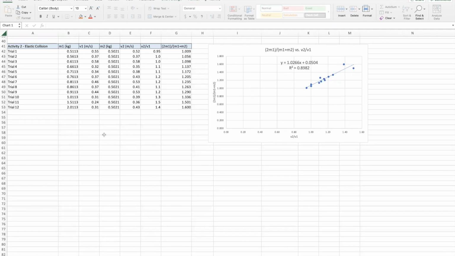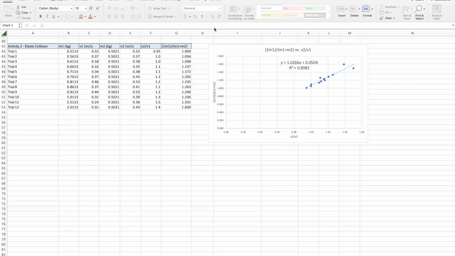Based on the calculations done in the theory section of our experiment, we concluded that to confirm the law of the conservation of momentum and the conservation of energy, the ratio between the final velocity of the second cart after the collision over the initial velocity of the first cart before the collision should be equal to 2 times the mass of the first cart over the sum of the masses of the 2 carts.